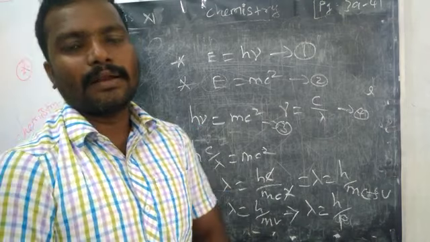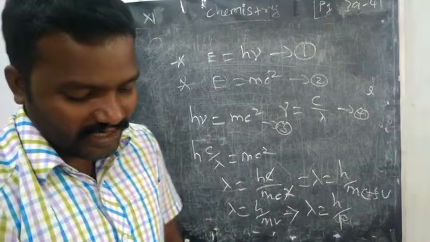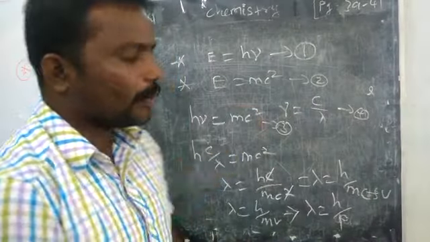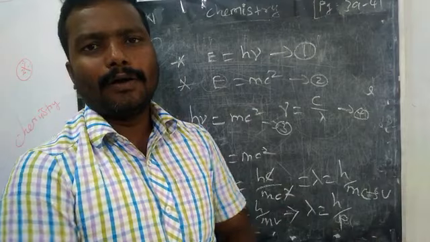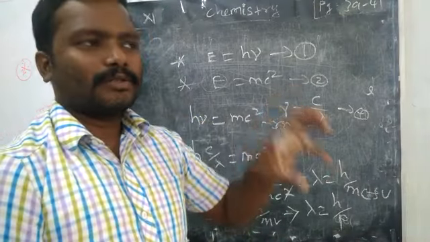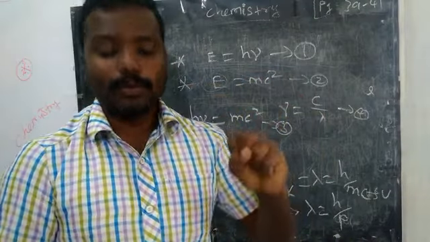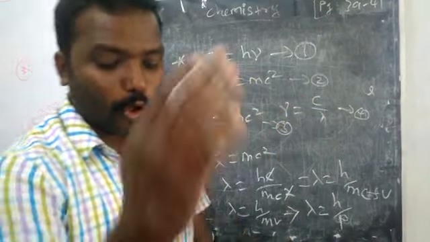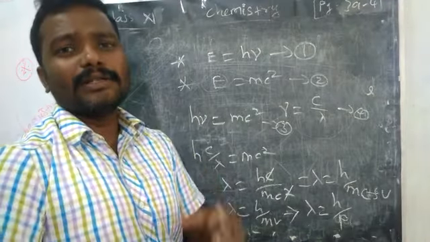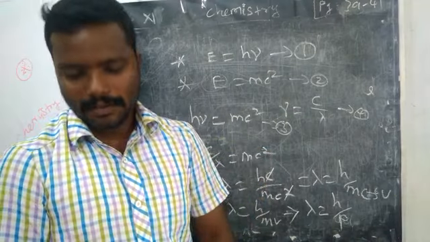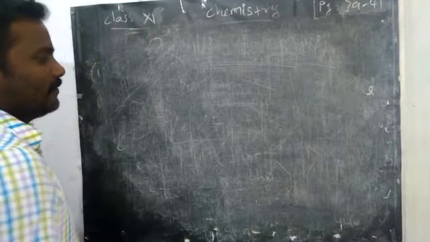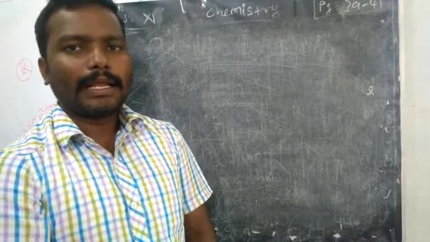According to this equation, λ is equal to h by mv. So by using that, can we calculate the wavelength for all the atoms or all things? No, only for microscopic particles. Microscopic means very small particles only, we can find the wavelength. For that also they have given examples.